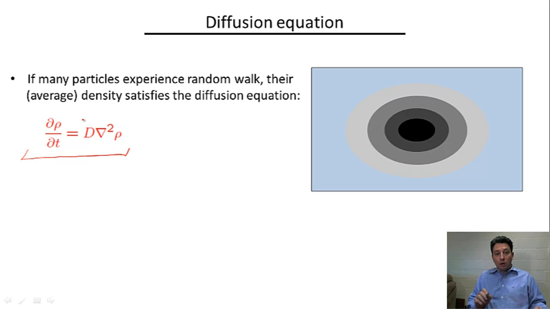But the phenomenon of diffusion and the diffusion equation itself are, of course, much more general than this particular physical realization. They happen whenever we have a large number of particles experiencing a random walk. You can think of a random walk as a particle which moves in a certain direction every time step.